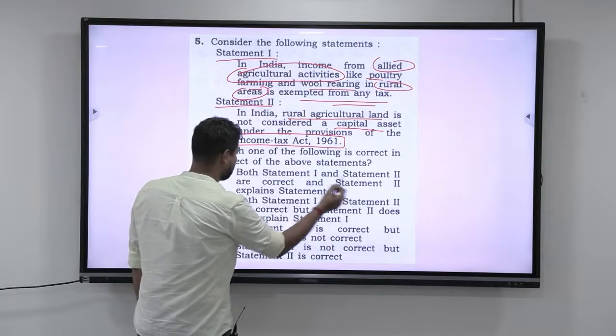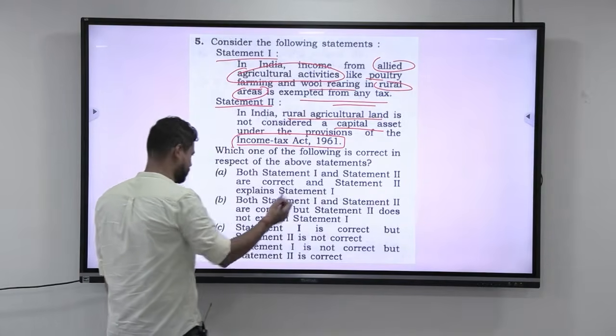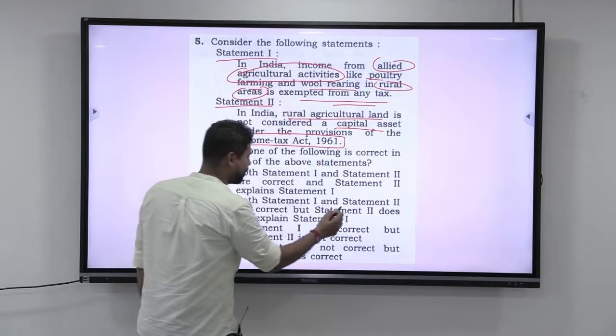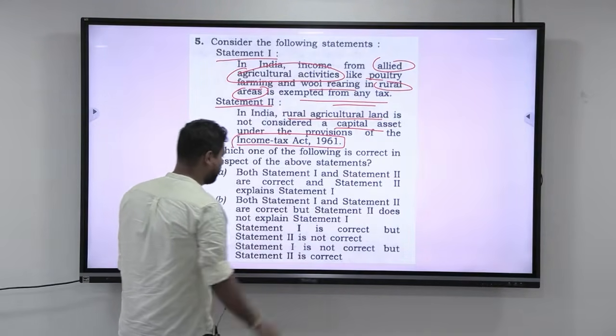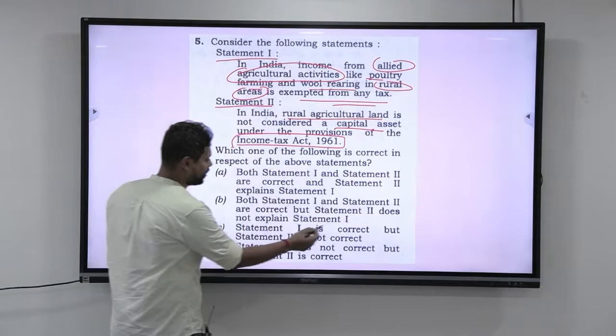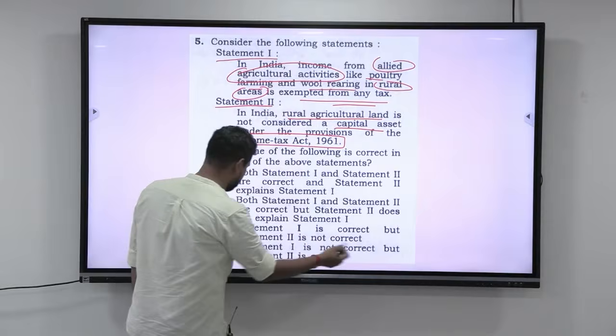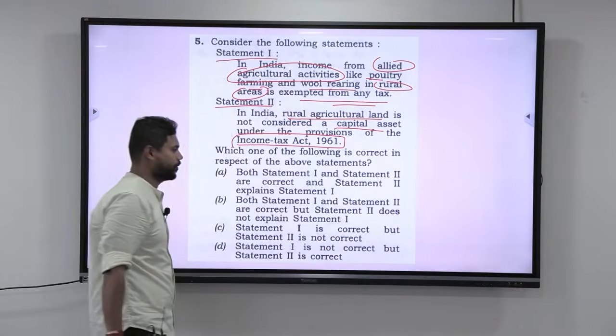Both statement 1 and statement 2 are correct, and statement 2 explains statement 1. Both statement 1 and statement 2 are correct, but statement 2 does not explain statement 1. Statement 1 is correct, but statement 2 is not correct. Statement 1 is not correct, but statement 2 is correct. Okay. Now look at this.